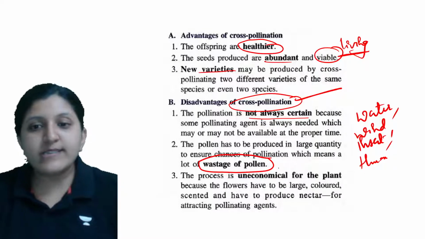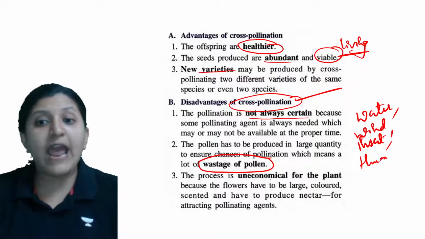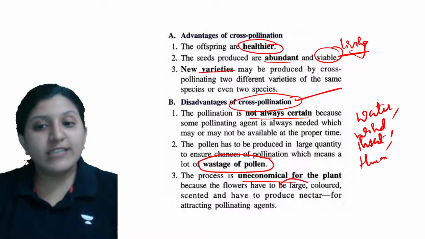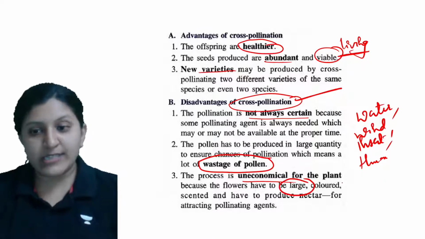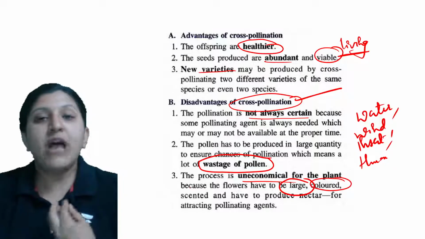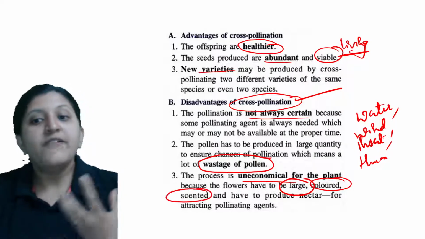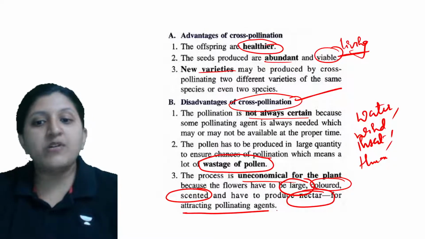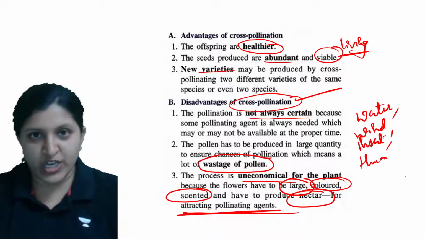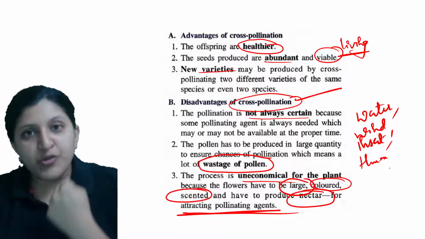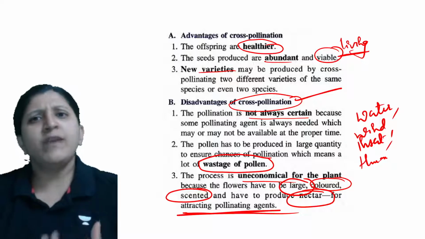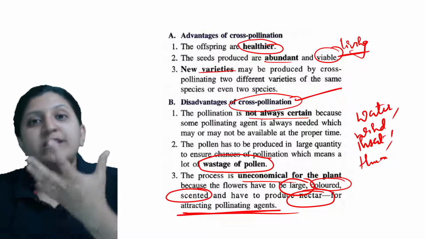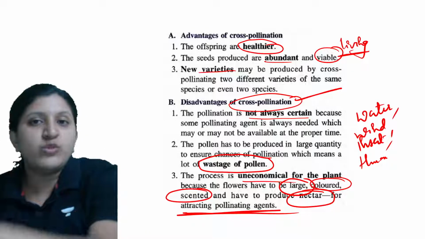Now the process is uneconomical for the plant. Why is it uneconomical? Because flowers need to be large, colored, and scented, and they need to produce nectar. That is mainly to attract the pollinating agent, meaning insects or maybe a human also, who transfer the pollen grains from one plant to the other.